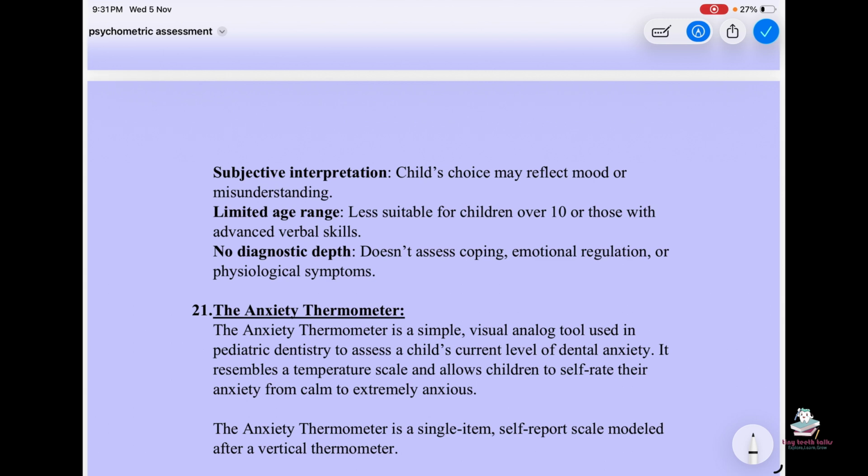Limited age range, less suitable for children over 10 or those with advanced verbal skill. No diagnostic depth, doesn't assess coping, emotional regulation, or physiological symptoms.